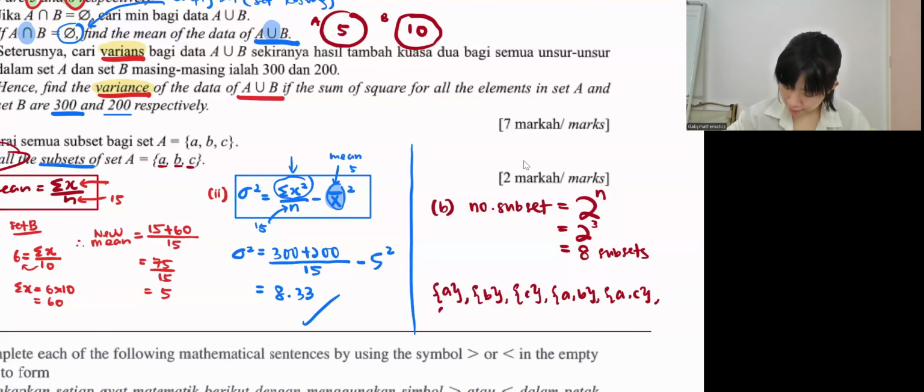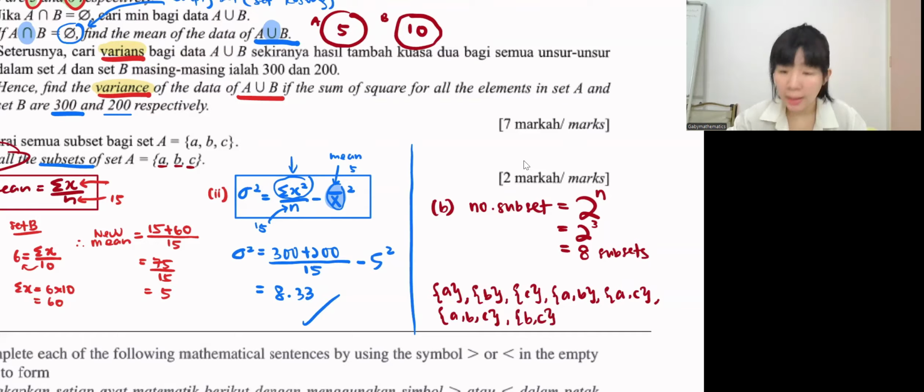What else? It can be ABC. Okay, let's count 1, 2, 3, 4, 5, 6. Okay, 2 more. It can be BC. 1 more. What else have I not listed out yet? Got 8. Now only how much? Now only 7, isn't it? 1, 2, 3, 4, 5, 6, 7.